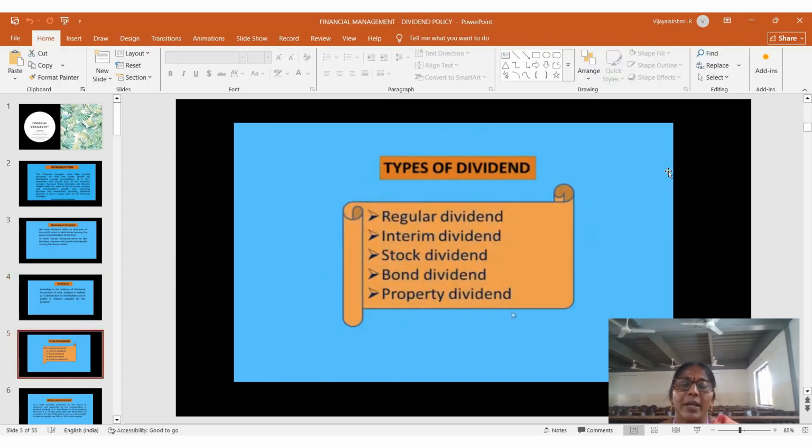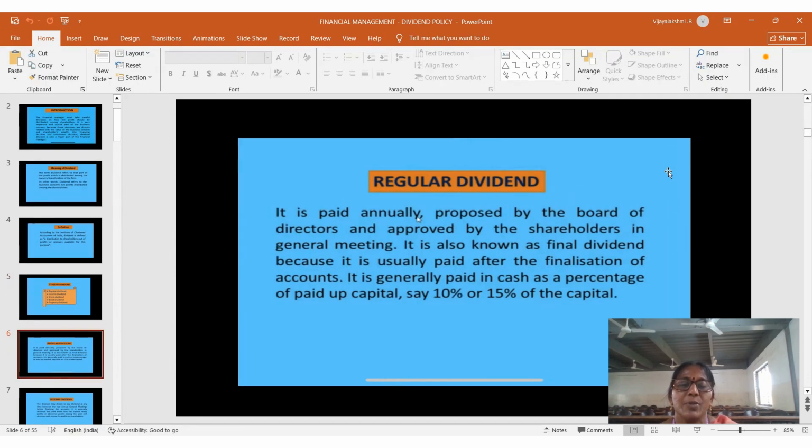There are five types of dividend: regular dividend, interim dividend, stock dividend, bond dividend, and property dividend. Regular dividend is paid annually, proposed by the board of directors and approved by the shareholders in the general meeting. It is also known as final dividend because it is usually paid after the finalization of the accounts. For example, 10 percent, 15 percent of the capital.